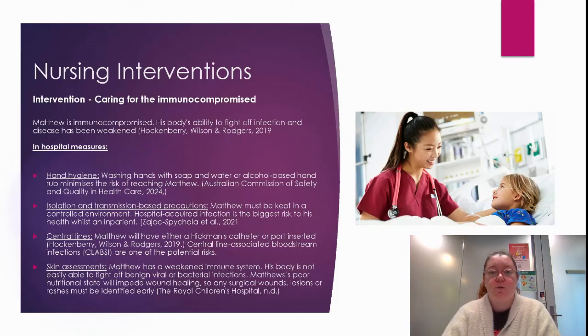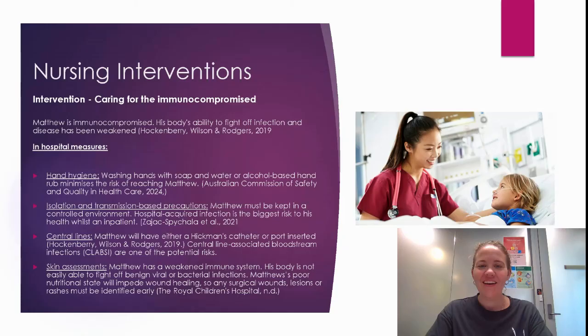So within hospital measures, we'll be doing hand hygiene. So pathogens are spread by healthcare workers' hands, and it's a leading cause of infection in an acute setting. Infection spreads through what is known as the chain of transmission. It is generally accepted that pathogens require an infectious agent, a mode of transmission, a portal of entry, and a susceptible host. Washing hands with soap and water or alcohol-based hand rub breaks the chain of transmission by removing the harmful agents from the hands and minimising the risk of that pathogen reaching Matthew.